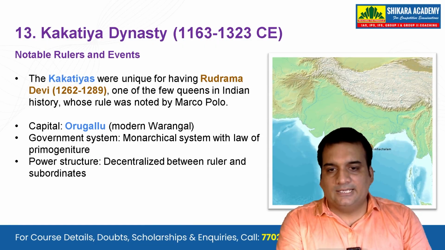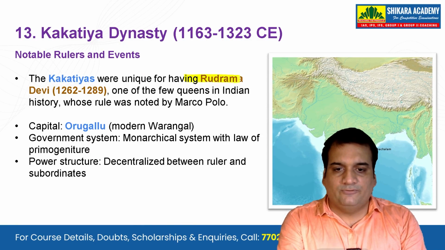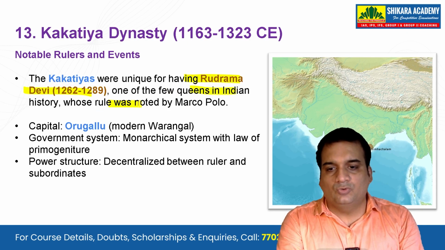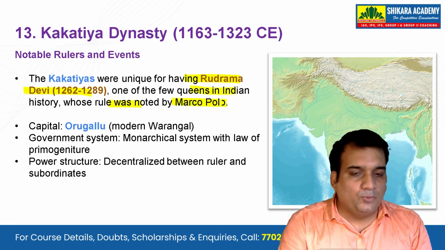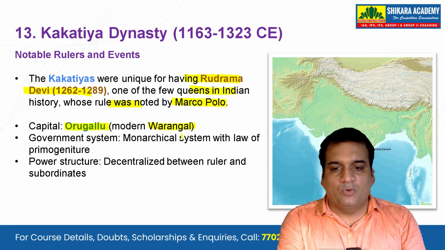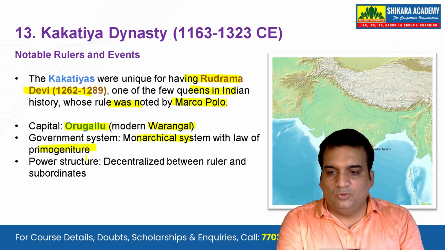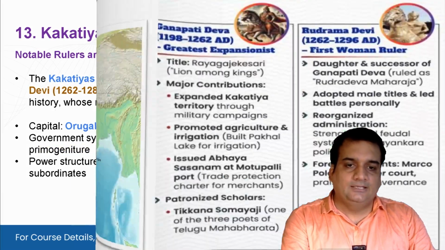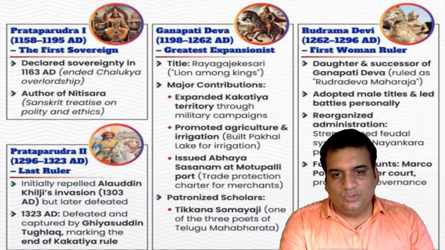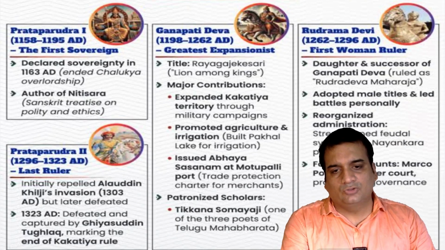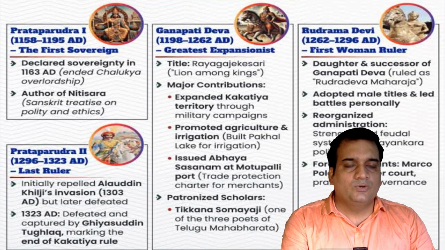Let's see about the Kakatiya dynasty. The Kakatiyas were unique for having Rudrama Devi, one of the few queens in Indian history, whose rule was noted by Marco Polo. So this becomes very important. Capital was Orugallu, that is modern Warangal. Government system: monarchical system with law of primogeniture, and the power structure was decentralized between the ruler and the subordinates. So here you see Rudrama Devi and the other rulers which were very famous. So you can watch out.